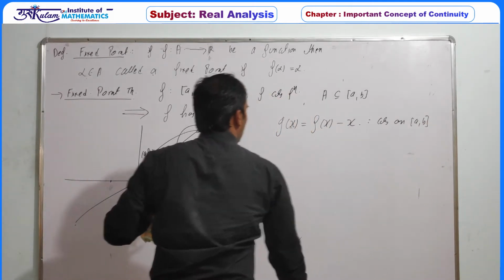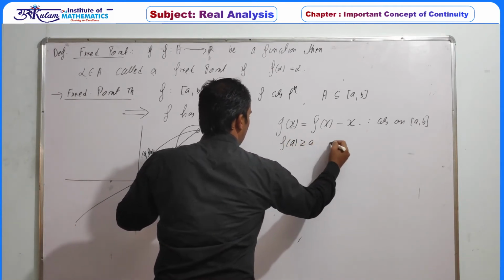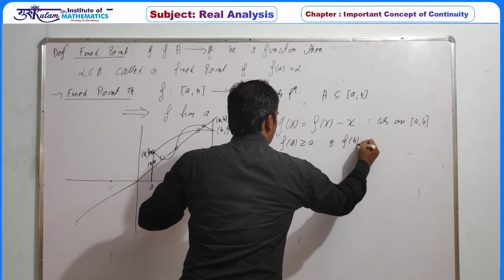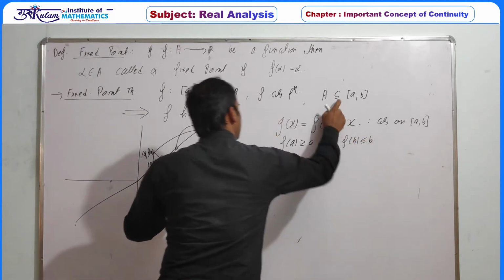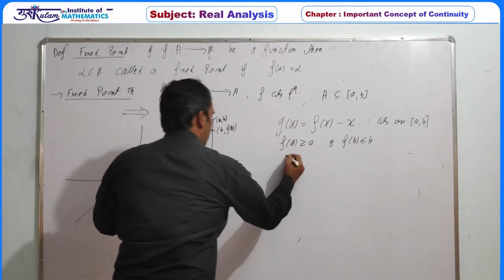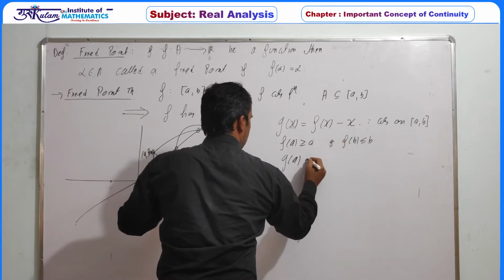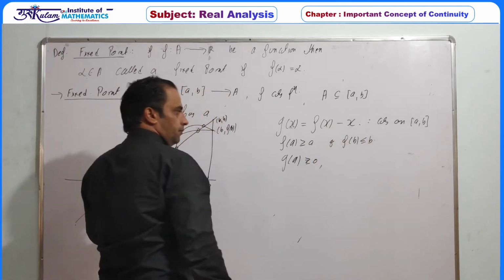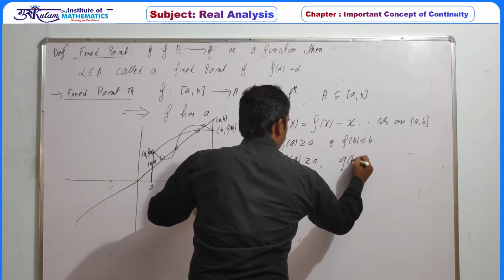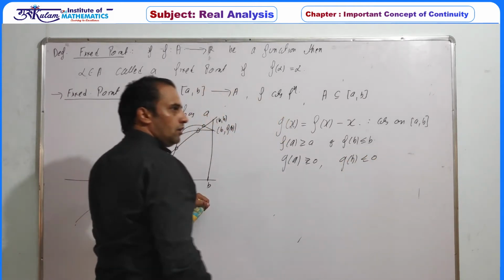And with respect to f, we have information f of a is greater than or equal to a, and f of b is less than or equal to b. We have already discussed this property. So definitely g of a, which is f(a) minus a, is greater than or equal to 0, and g of b, f(b) minus b, is less than or equal to 0.